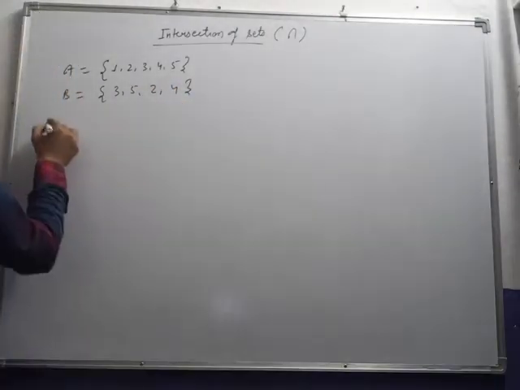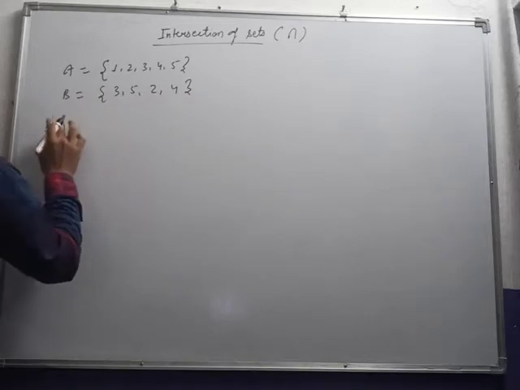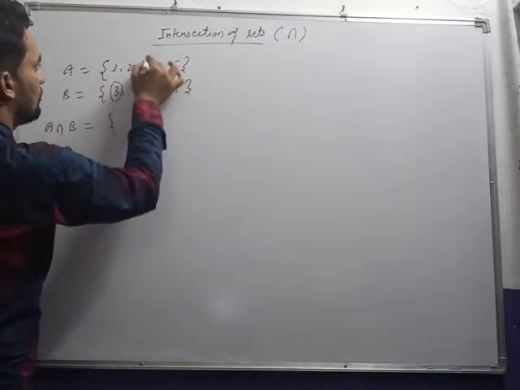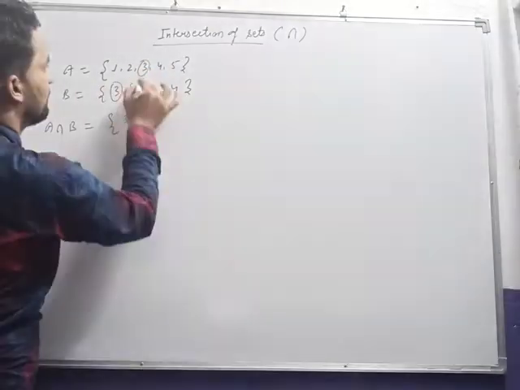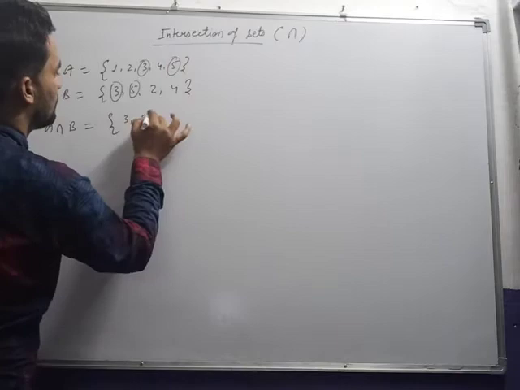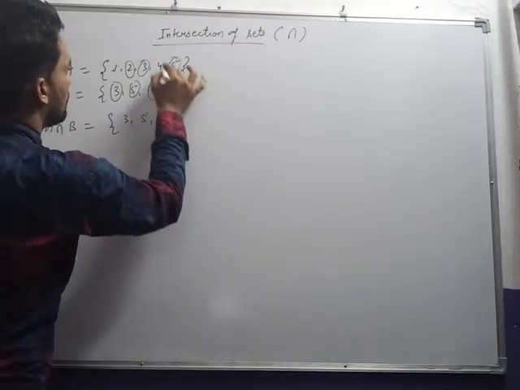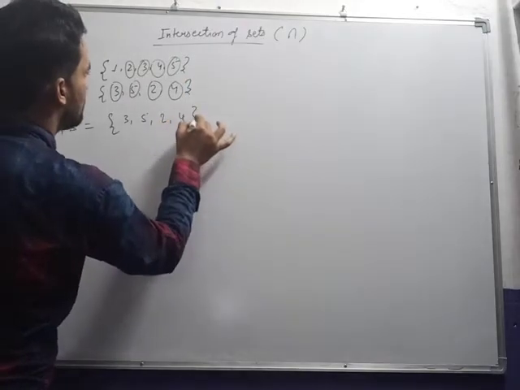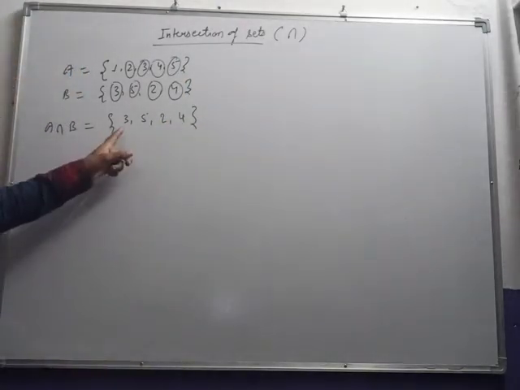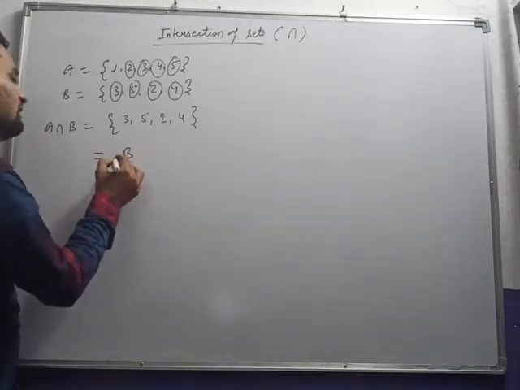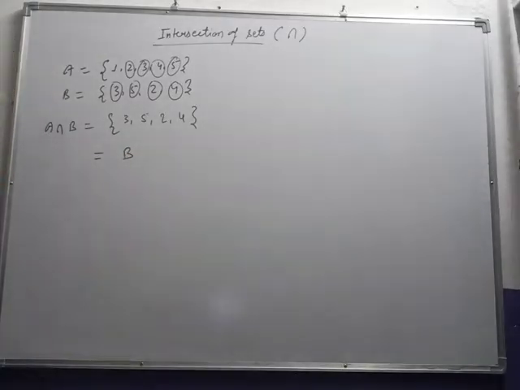Then A intersection B will be what is common? 3 is in both, so 3 will be common. Then 5 is in both sets, 5 will be common. Then 2 will also be common. Then 4 will also be common. So this will be A intersection B. In this case, coincidentally it came out as B only.